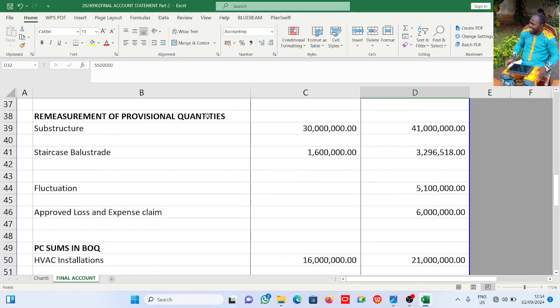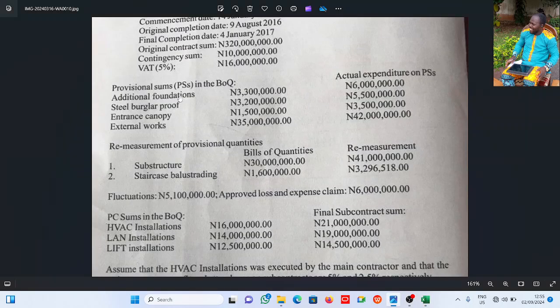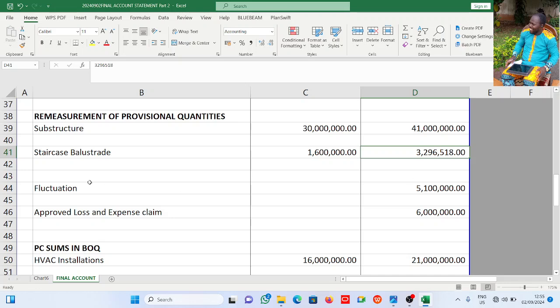All right, remeasurement of provisional quantities also. Substructure was 30 million and now it is 41 million. Staircase balustrade was 1.6 million, now it is 3.296 million. All right, see them here.